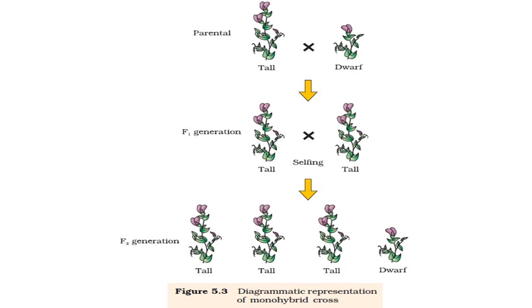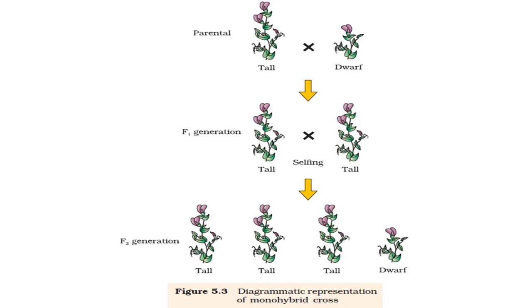Here we can see that out of 4 plants in the F2 generation, 3 were tall and 1 was dwarf. In the F1 generation, during self-pollination, you can see there was no parent showing the dwarf characteristic, but still in the next generation a dwarf plant is produced.